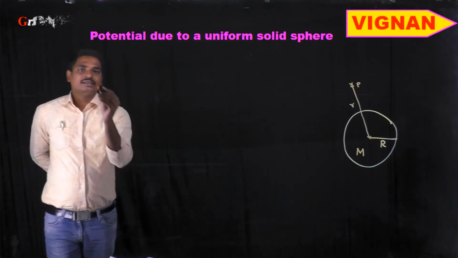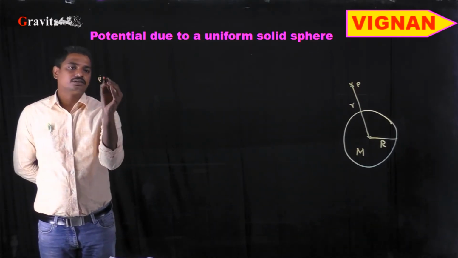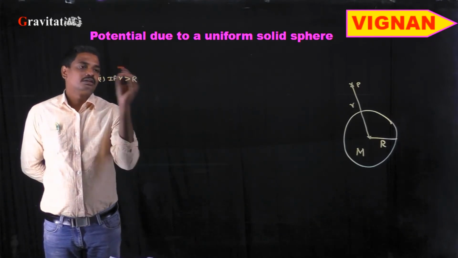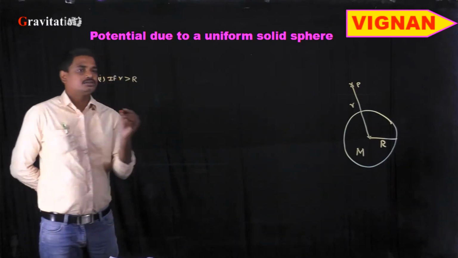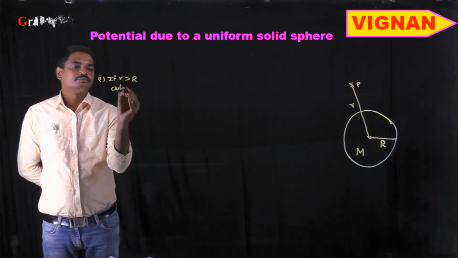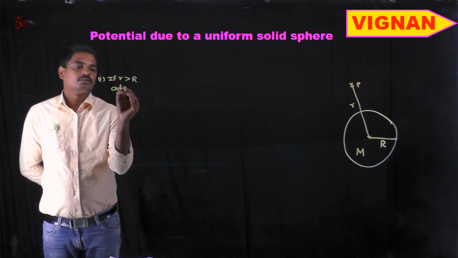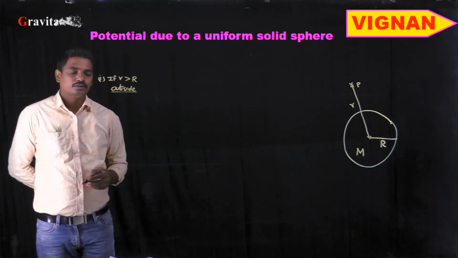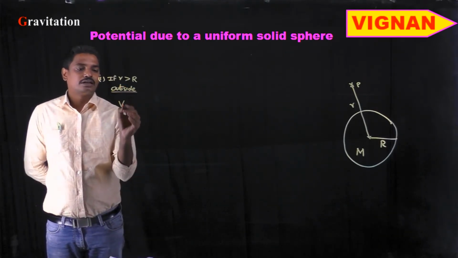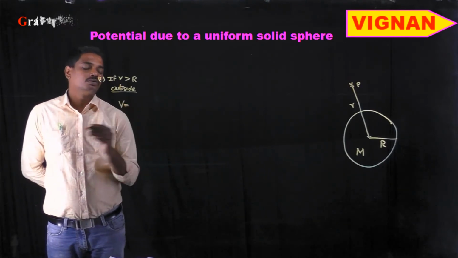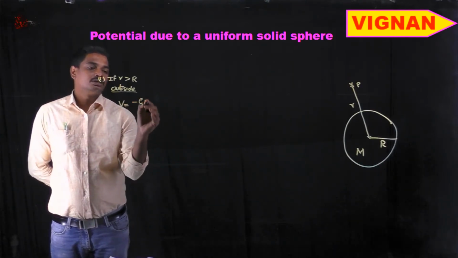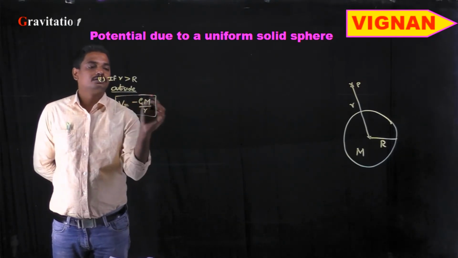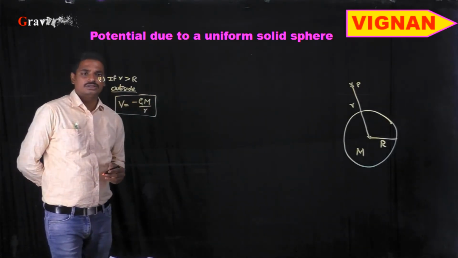Let us see the first case: if r is greater than the radius of the sphere, that is, the point P is outside the solid sphere. Then we know the gravitational potential formula V is equal to minus GM by r. By substituting the value of r, we can calculate the gravitational potential.